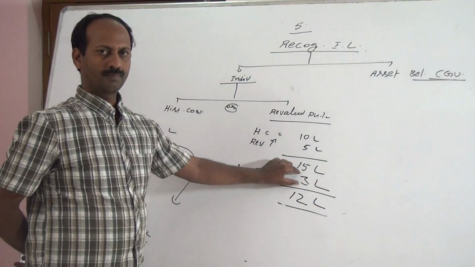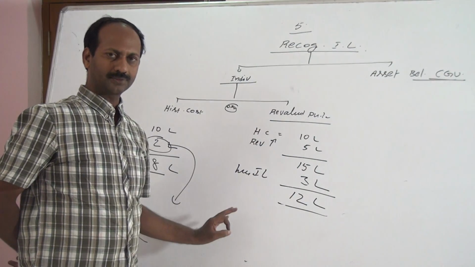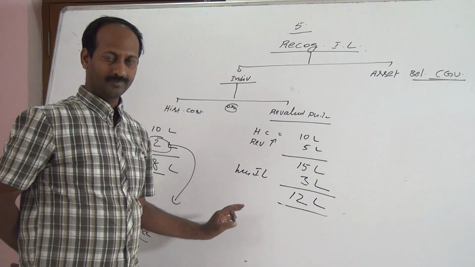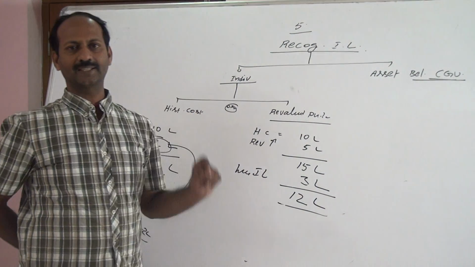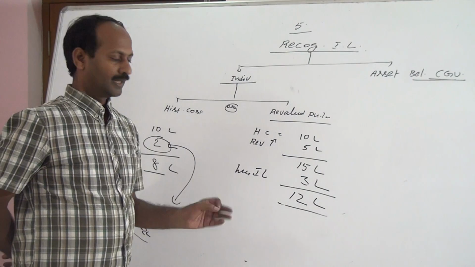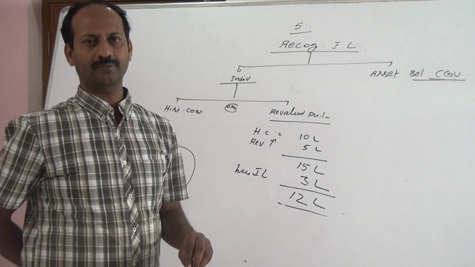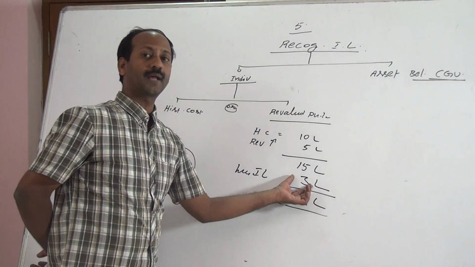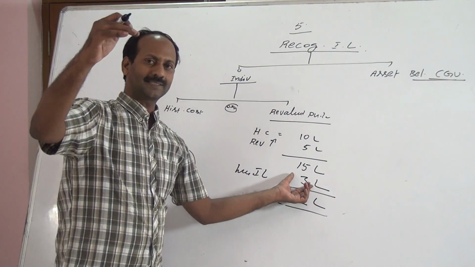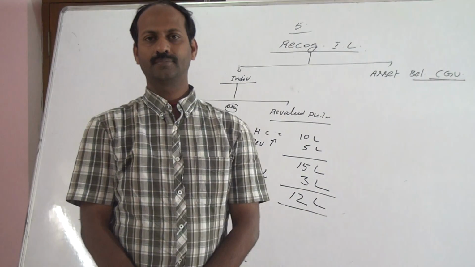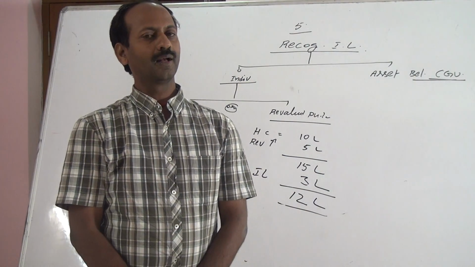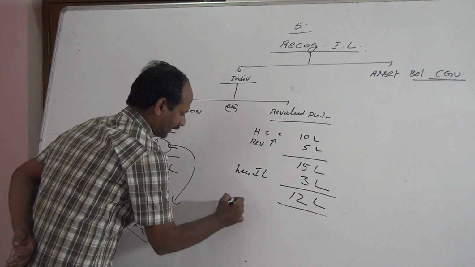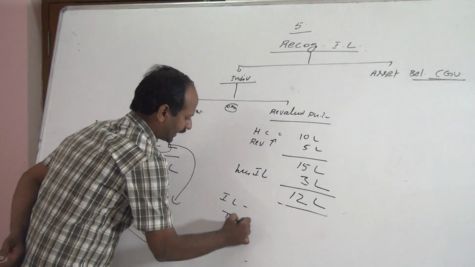Impairment loss, first we have to adjust from revaluation reserve, if any. If no revaluation reserve, or even though we have revaluation reserve, that reserve is not sufficient to completely adjust the impairment loss, that excess impairment loss shall be transferred to profit and loss account. Entry will be impairment loss account debit to asset.